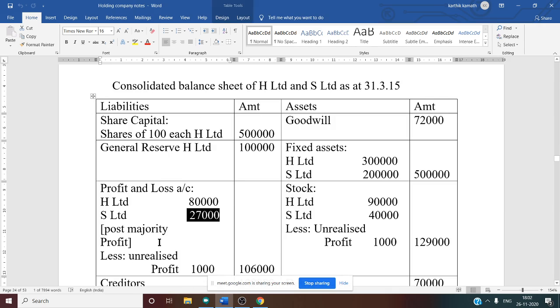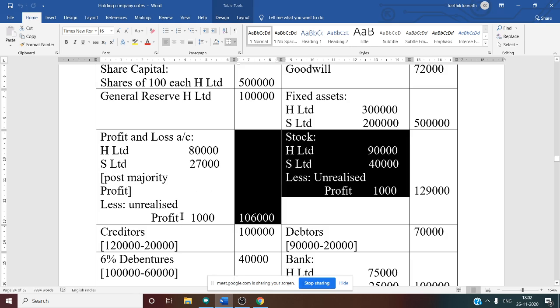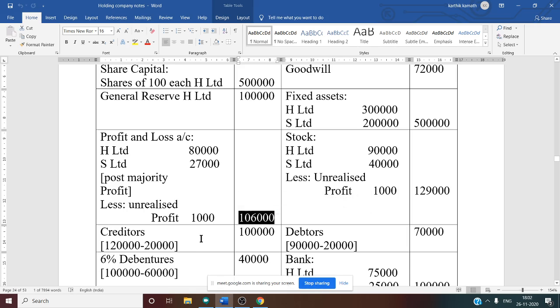Under bracket you can write post majority profit minus unrealized profit. Again you have to deduct unrealized profit, isn't it? Unrealized profit you have to deduct from both sides. One is from stock, and one is from profit and loss account. So minus 1,000, working note number 9. So the profit and loss account final amount is 1,06,000. What about creditor? There is an intercompany 20,000, working note number 8. That is, 1,20,000 is the total creditor.